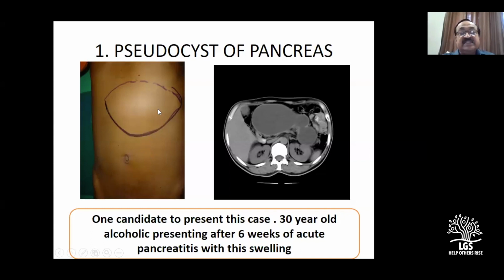Surface consistency is firm. Don't say cystic. Just look at this picture here. That's a typical CT scan showing the pseudocyst. This is how it looks, hypodense, sorry. So this is a pseudocyst here.